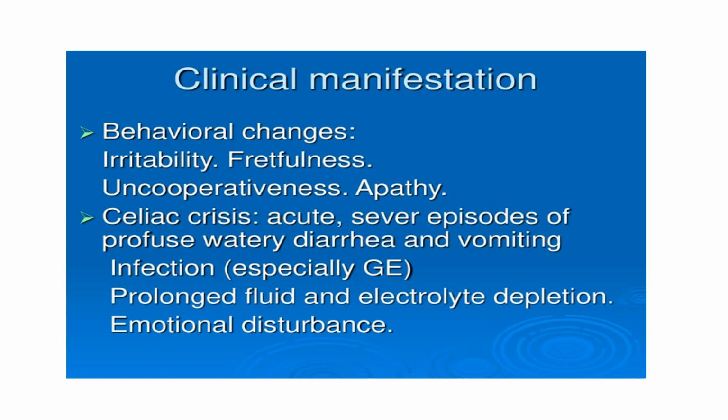There is a term which is usually used, the celiac crisis, in which there are acute, severe episodes of profuse watery diarrhea and dehydration, vomiting, and infection, especially secondary to gastroenteritis, prolonged fluid and electrolyte depletion, and emotional disturbances. So celiac crisis needs emergency treatment of these children.